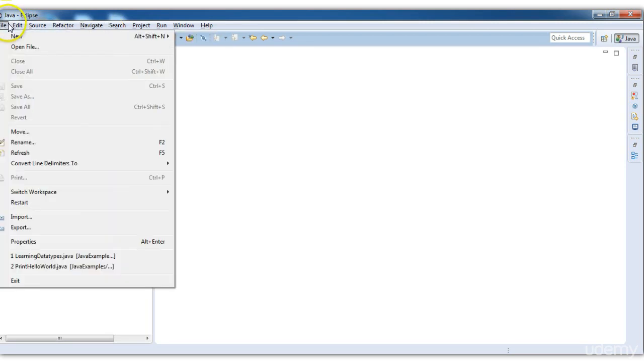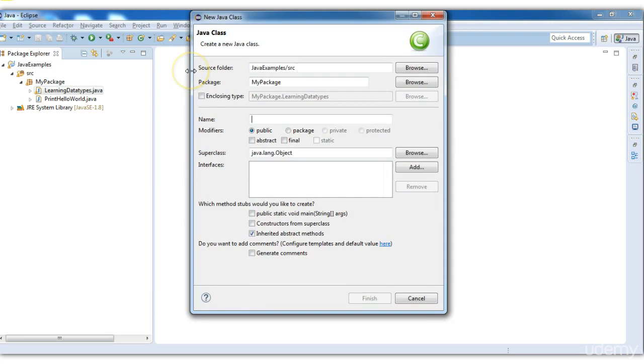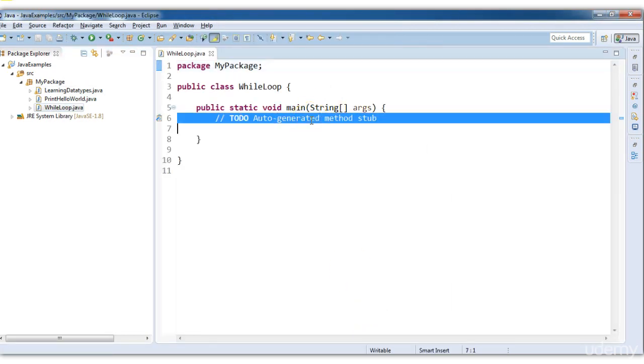So let's first also create one class file and I will name it while loop and I will include public static void main.